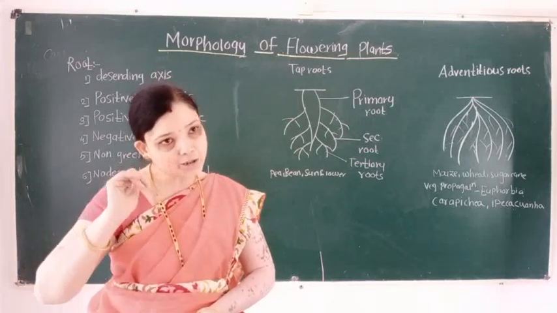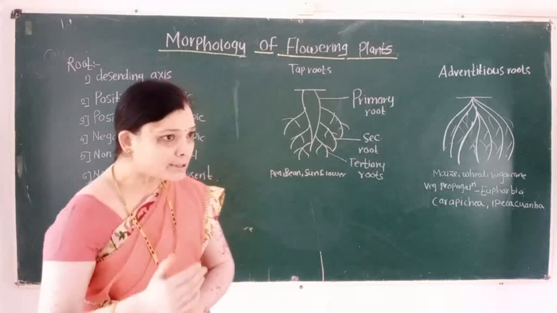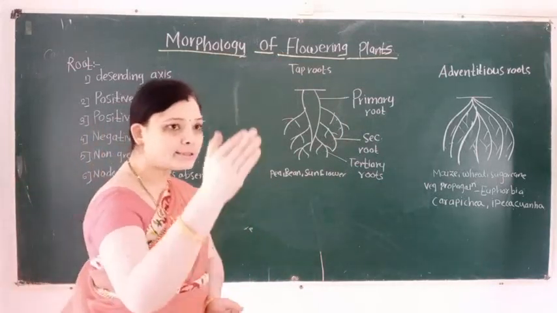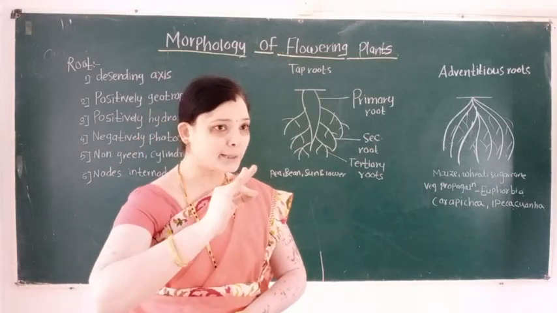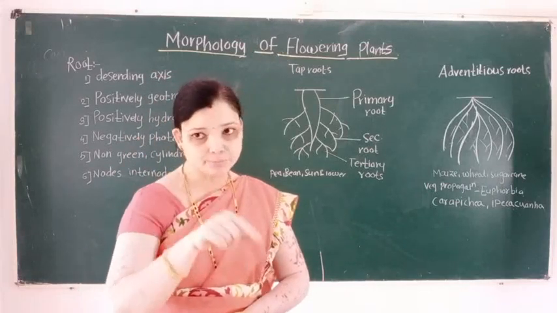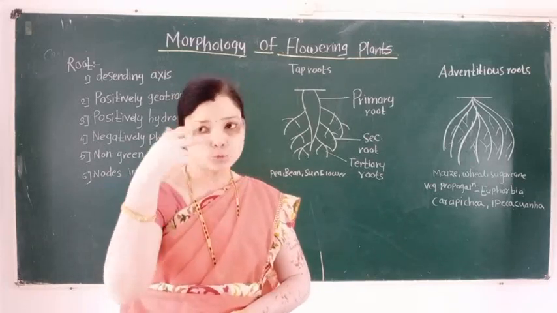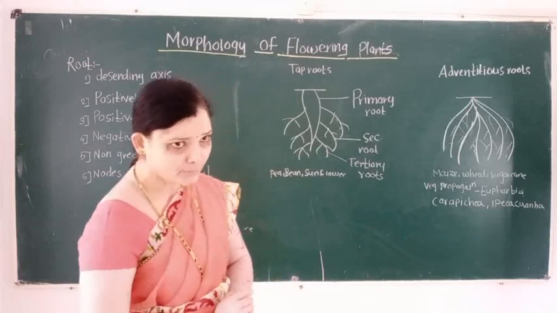Next, roots are cylindrical. Then roots do not consist of nodes and internodes. The point of a stem where leaves bear is known as a node, and the region between two nodes is known as an internode.